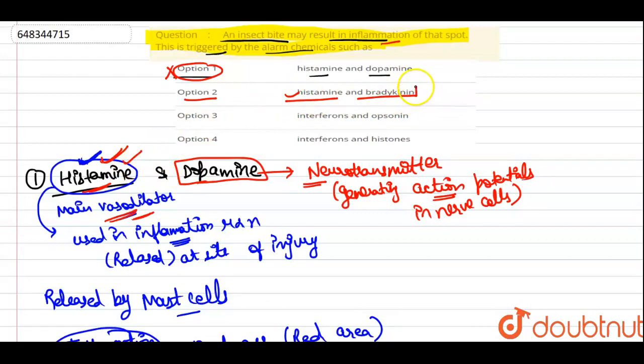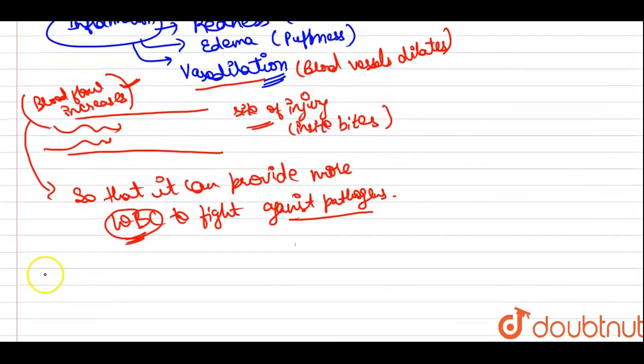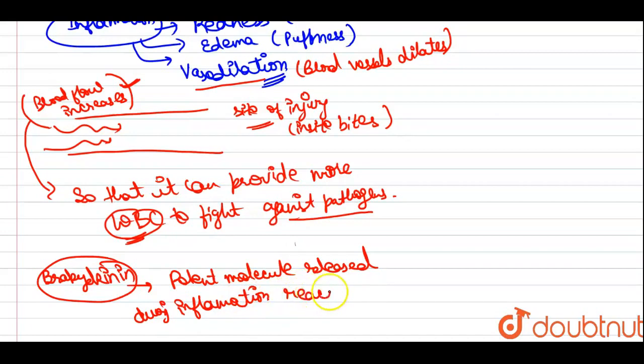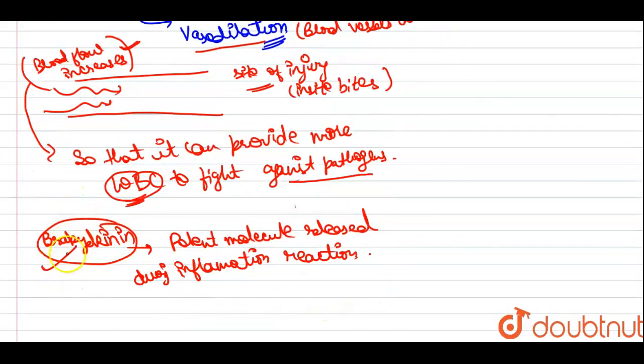And now bradykinin is a potent molecule that is released during the inflammation reaction.